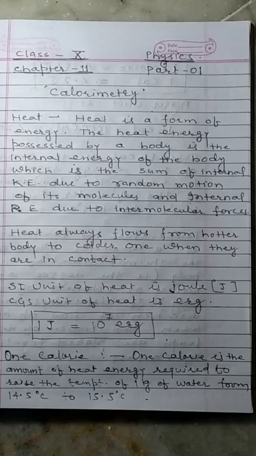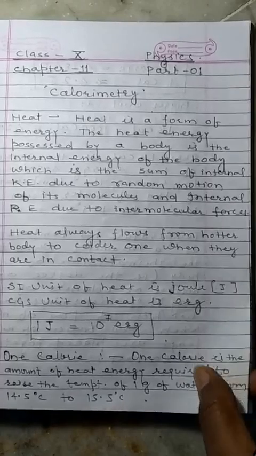1 calorie is the amount of heat energy required to raise the temperature of 1 gram of water from 14 degrees Celsius to 15 degrees Celsius. So listen once again, the definition of 1 calorie. 1 calorie is the amount of heat energy required to raise the temperature of 1 gram of water from 14.5 degrees Celsius to 15.5 degrees Celsius.